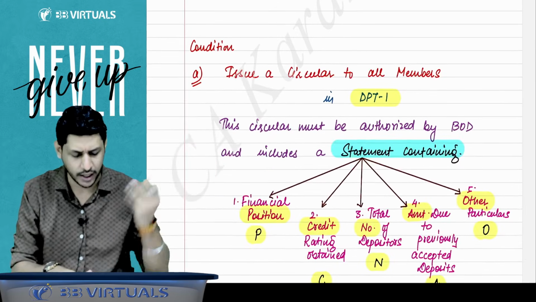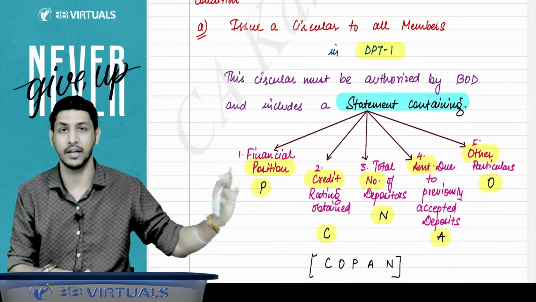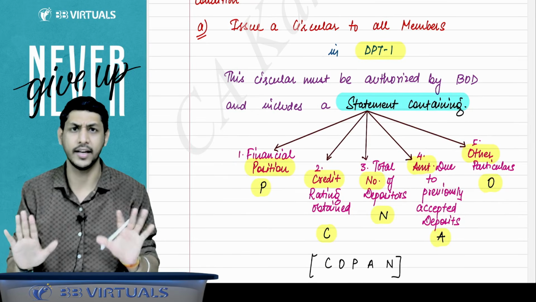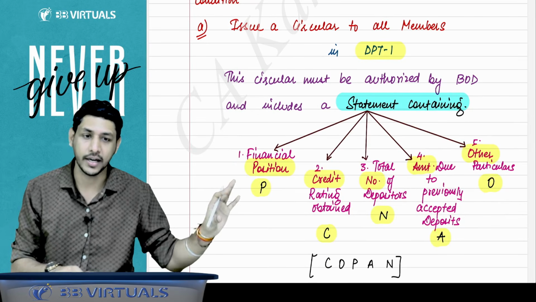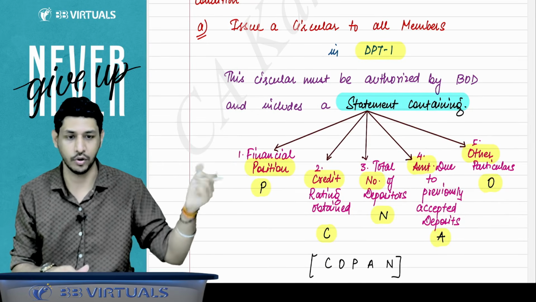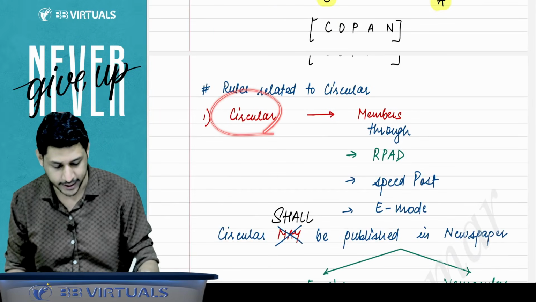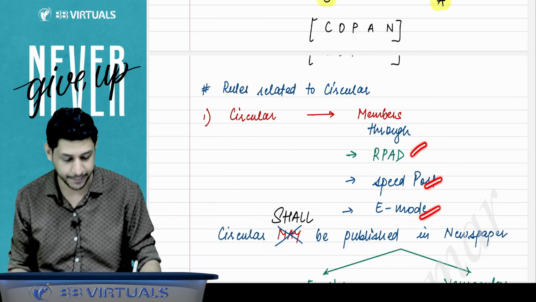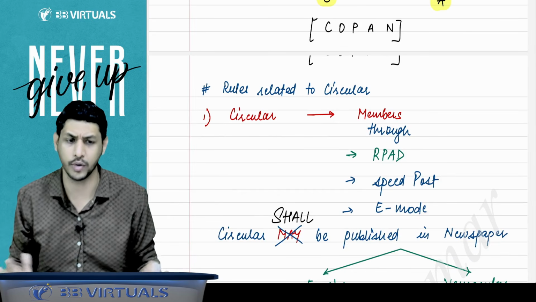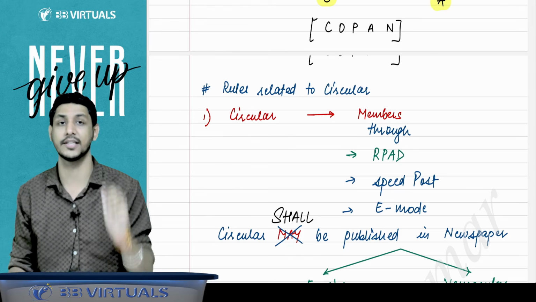Now, the same conditions they have given here. I'll not repeat them again, I'll not waste the time here. The same conditions you have to fulfill. You have to issue a circular, and again the same information must be contained. The circular must be sent to the members through RPAD, speed post, e-mode, whatever mode you want to use. But here there is a very big change.